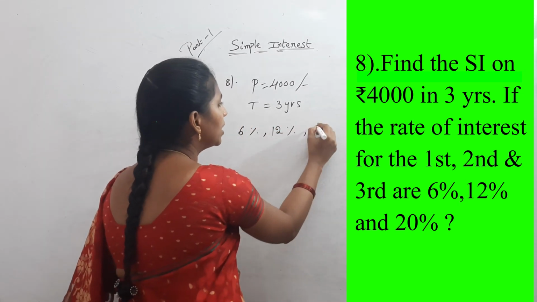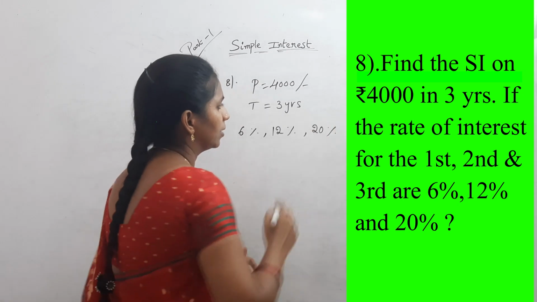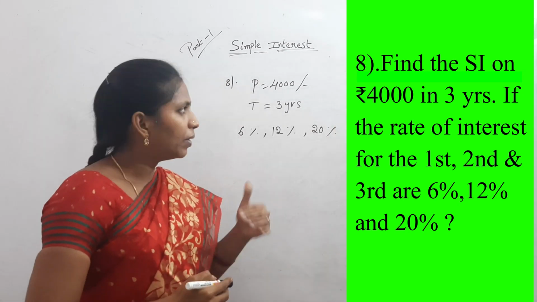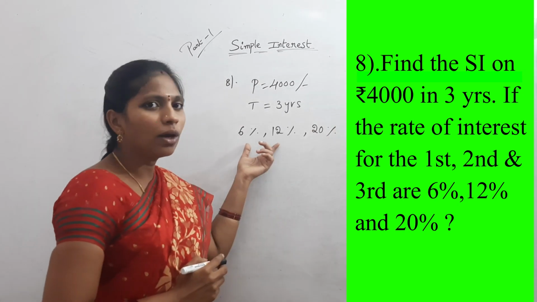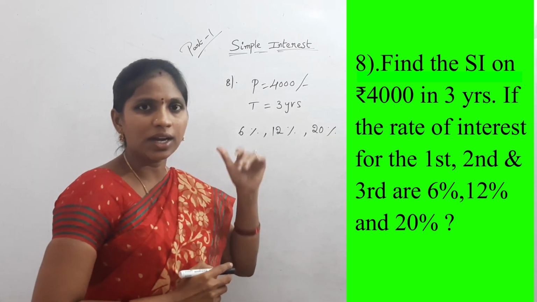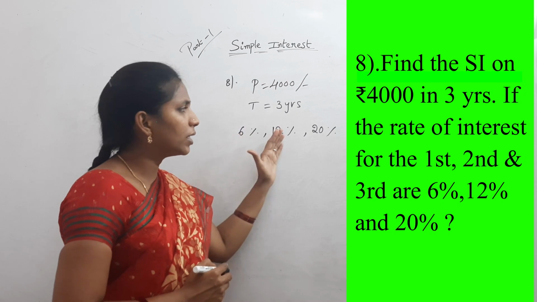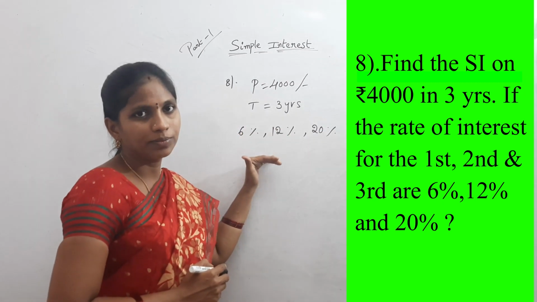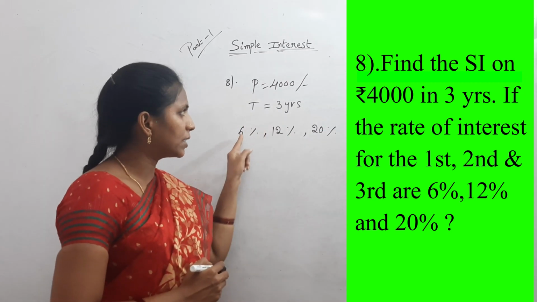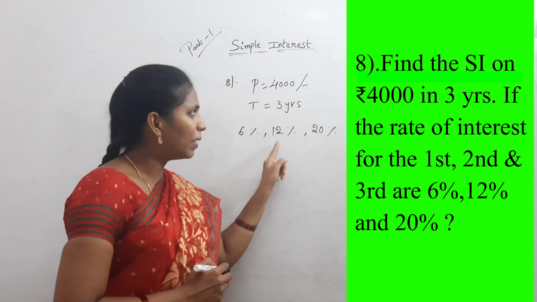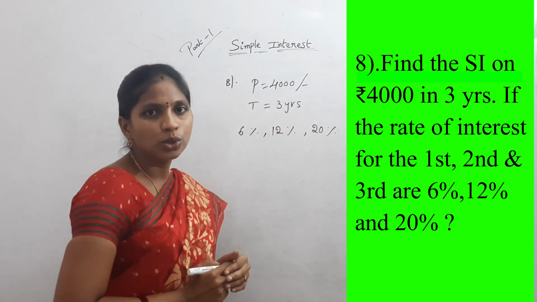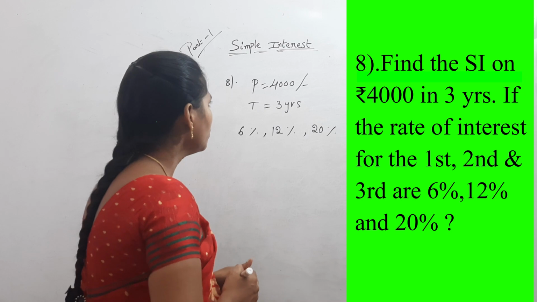In previous examples, the rate of interest is the same for each and every year. But in this example, rates of interest are different. For first year 6%, second year 12% and third year 20%.